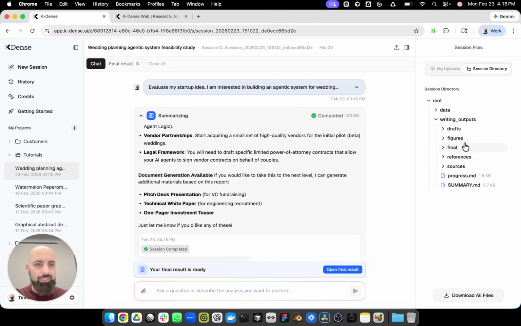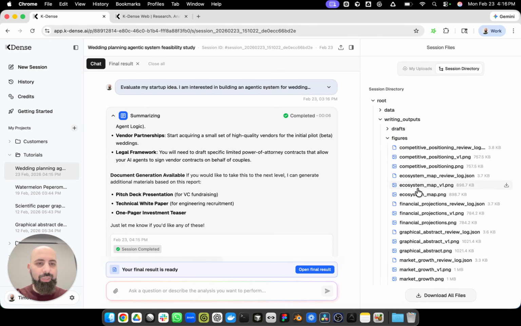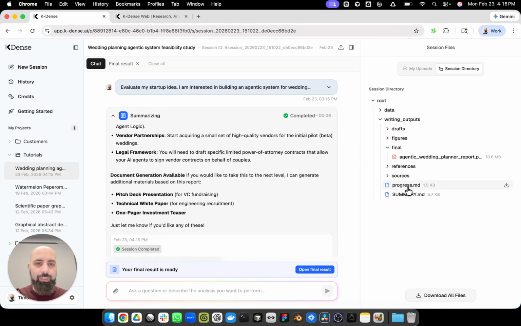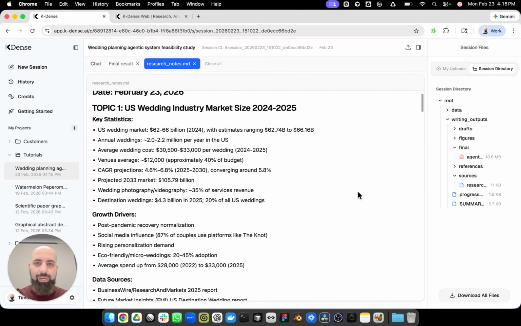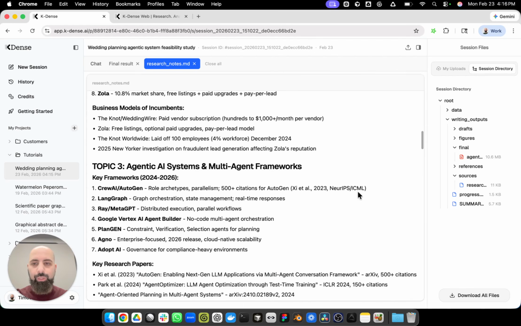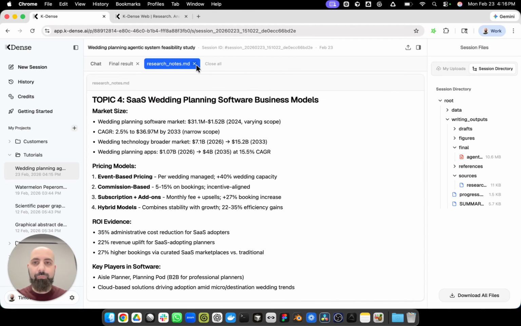Most of the interesting stuff usually is in final. In this case, we had asked it to generate a report, so that's what we're going to look at. But there's also the figures that it generated. There's an interesting summary here of all the sources it's used, including the databases, statistics, etc. You can go through this, but usually this is all already incorporated into the document that we're going to look at. So let's not spend time on this.